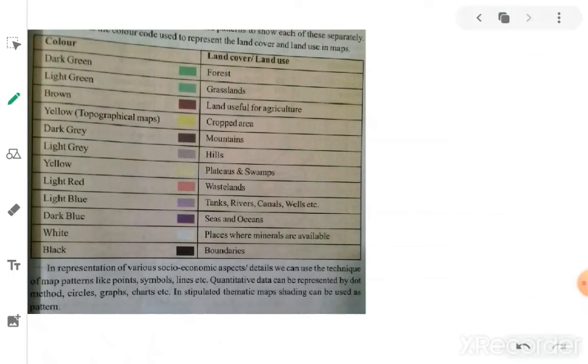Here we are making different maps, and it is better to use different colors to identify them easily. Here is a chart of color, land cover and land use.